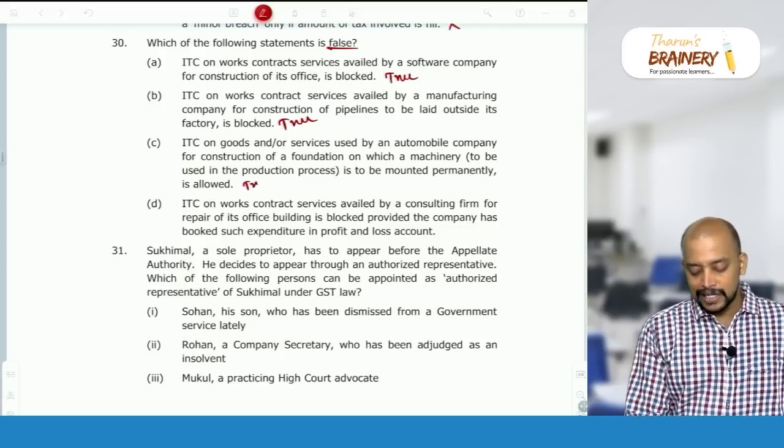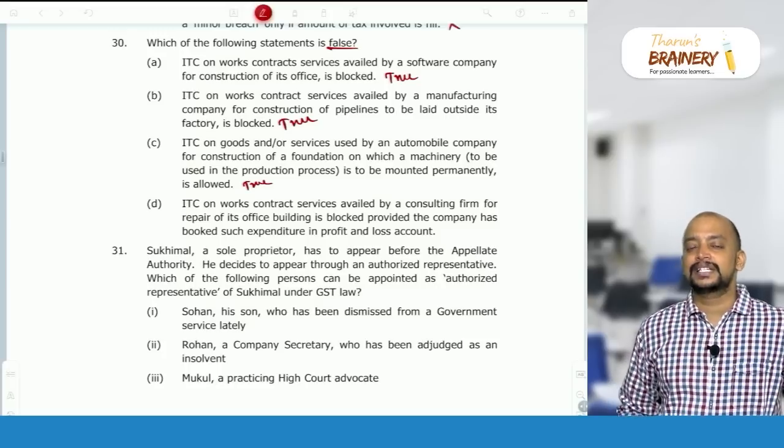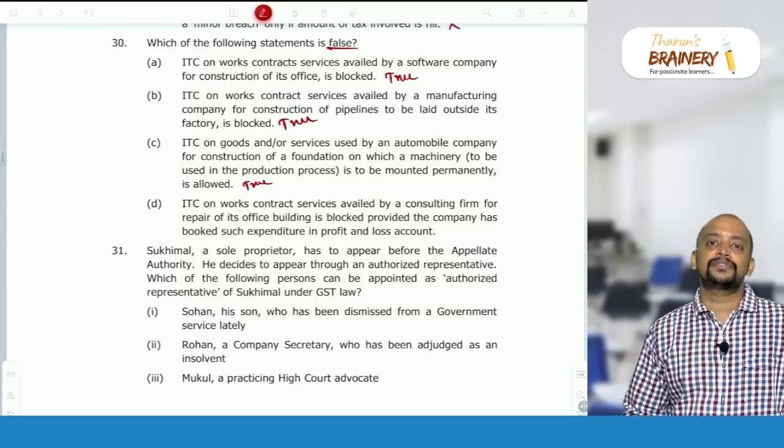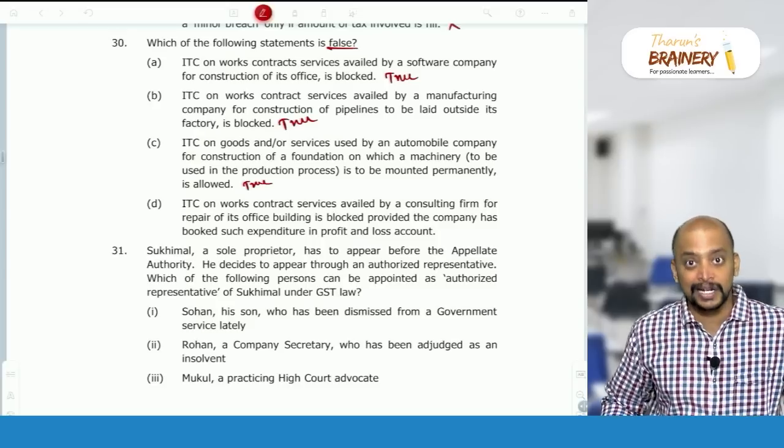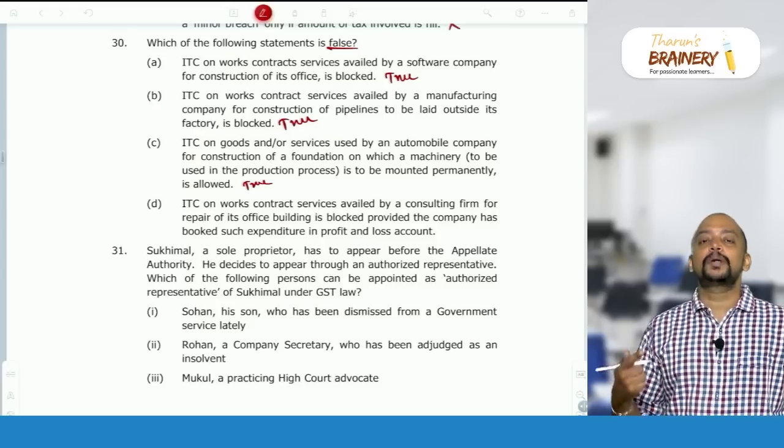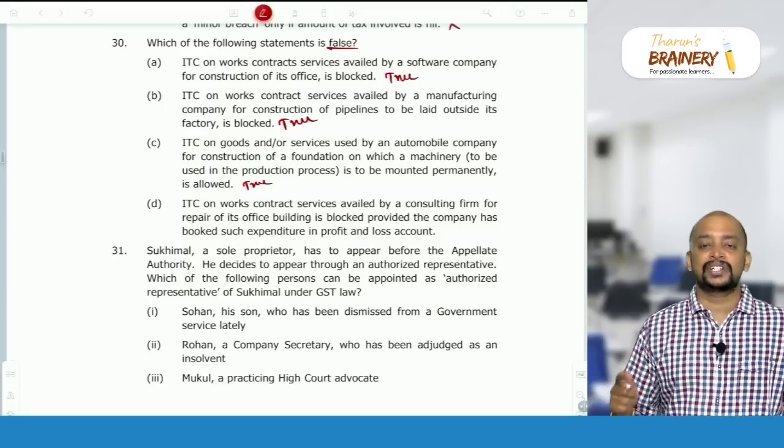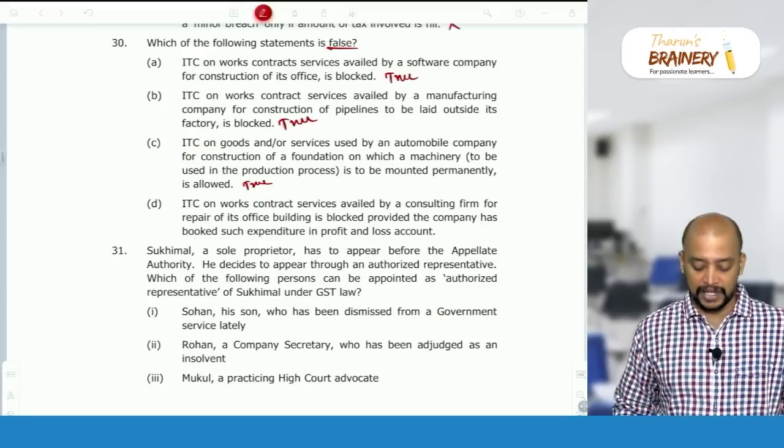Yes, true. So generally construction services or any service received for construction of immobile property or works contract service goods purchased are blocked credit. However, if that construction of immobile property is plant and machinery other than telecommunication towers or pipeline laid outside factory, ITC available.